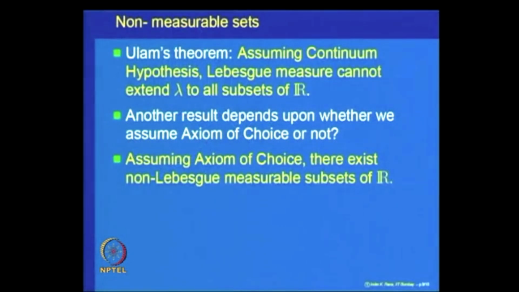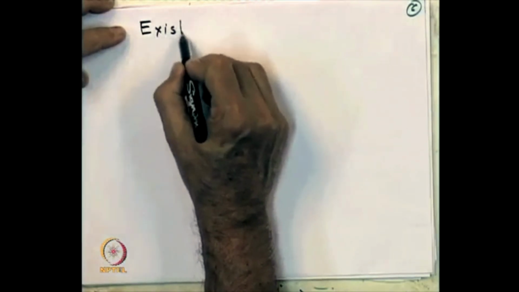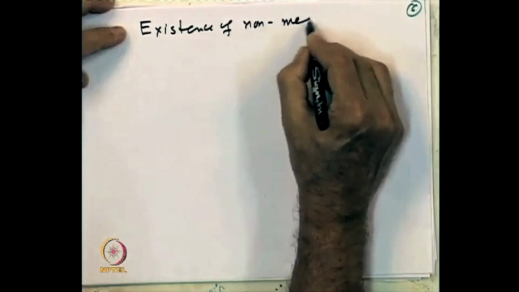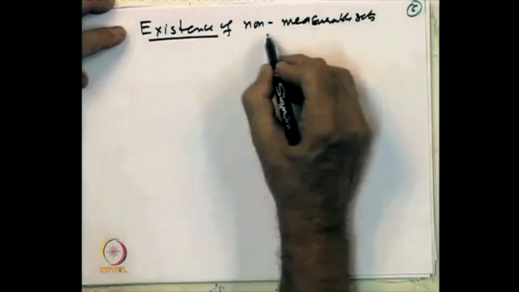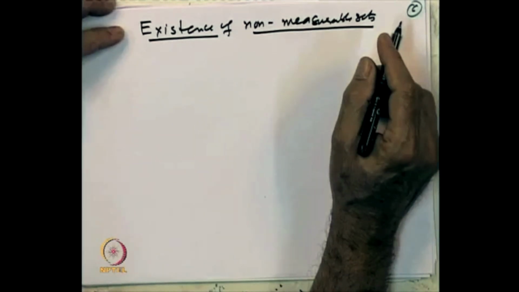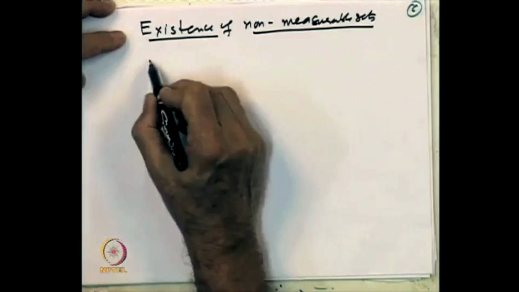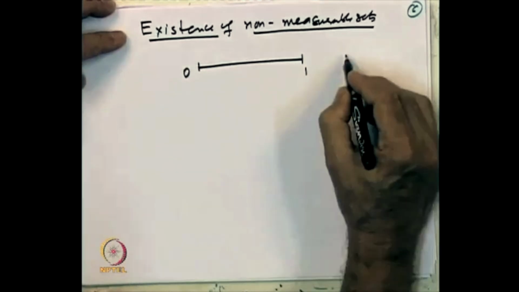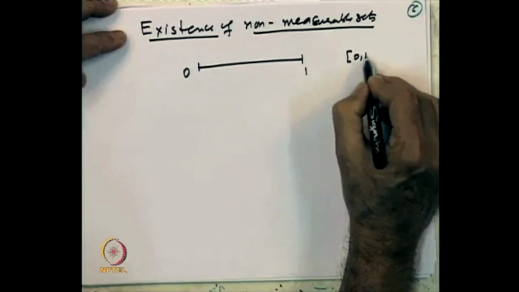So let us start. What we are doing is the existence of non-measurable sets. So that is what we are discussing. We want to construct a subset of the real line which is not Lebesgue measurable. To start with, consider once again the interval 0 to 1. So this is the interval 0 to 1.